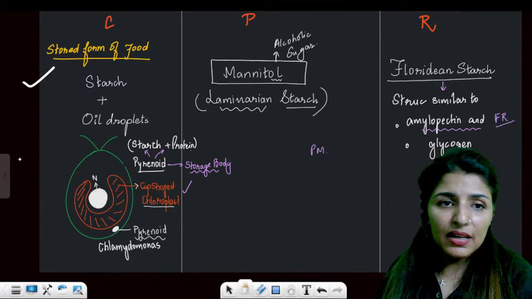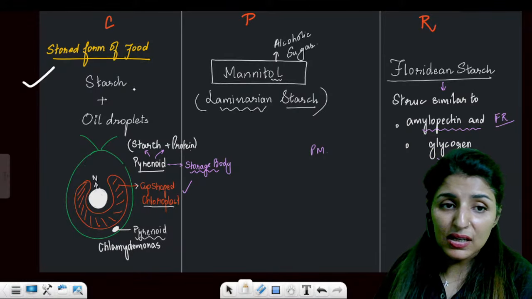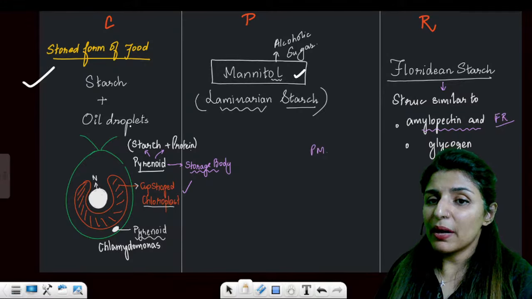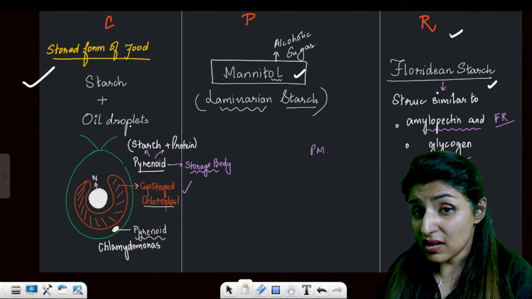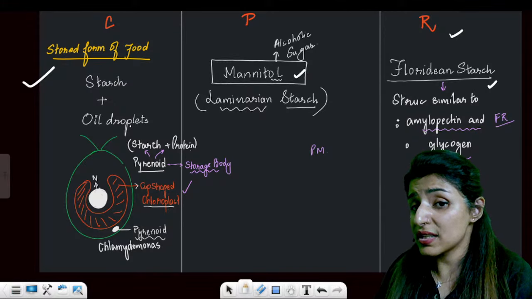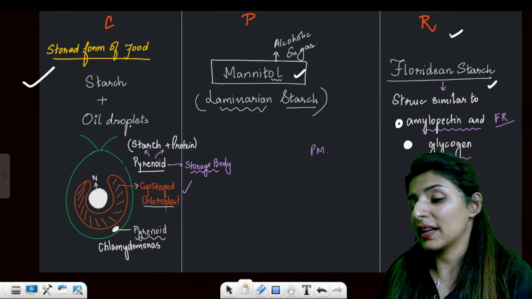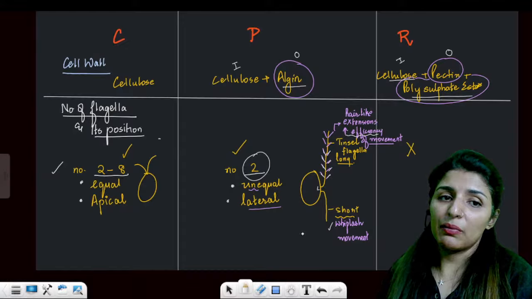Now, these tables are very, very important. Stored form of food is starch and oil droplets. Here we have mannitol, and in Rhodophyce we have Floridian starch. And the structure of Floridian starch is similar to amylopectin and glycogen. These are all important points.